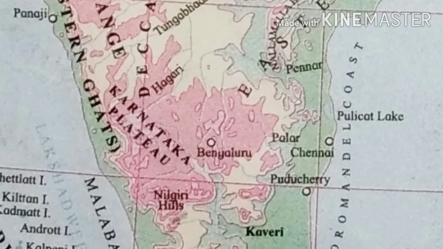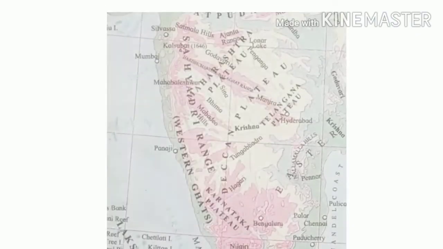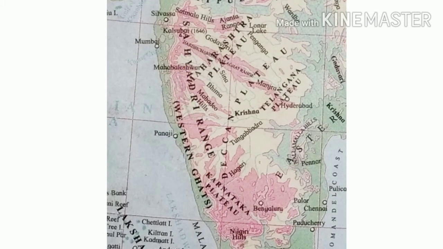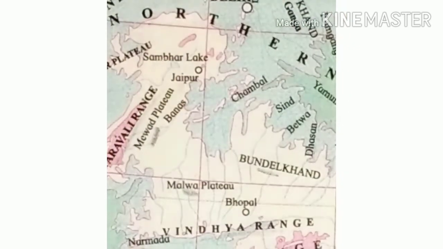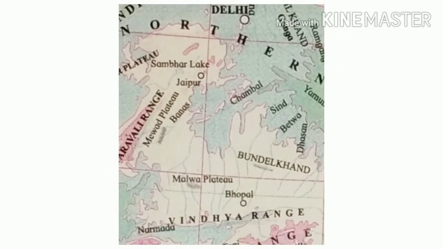Give the relative location of the Nilgiri Hills. Students, the location of the Nilgiri Hills is at the junction of the Western Ghats and the Eastern Ghats. In which direction does the height of the Sahyadri Hills increase? The height of the Sahyadri Hills increases in the southern direction. Students, and the last question, the Vindhyas act as water divide between which two river basins? And the answer is, the Vindhyas act as water divide between Narmada and Ganga river basins.